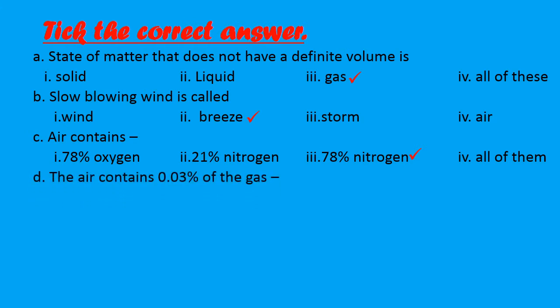Part D, the air contains 0.03% of the gas. So which gas is there? First is oxygen, second nitrogen, third carbon dioxide and fourth is helium. So you have to tick carbon dioxide.